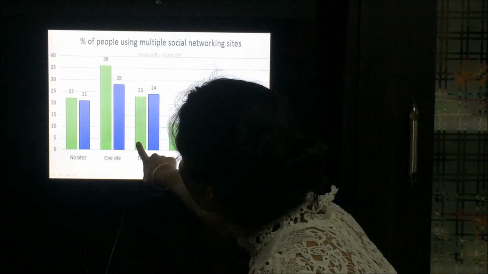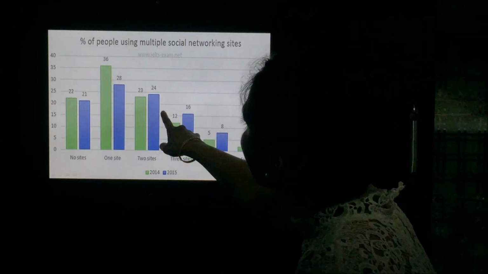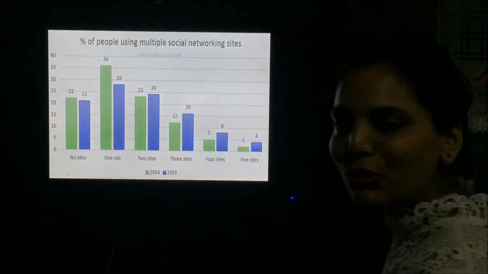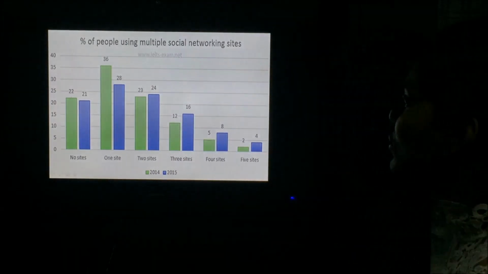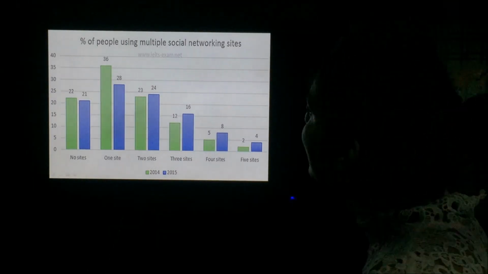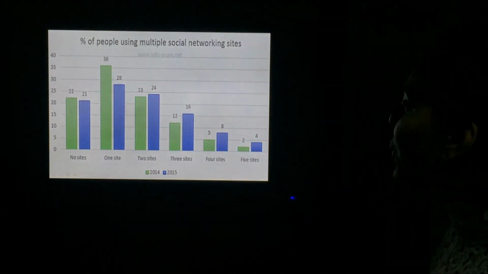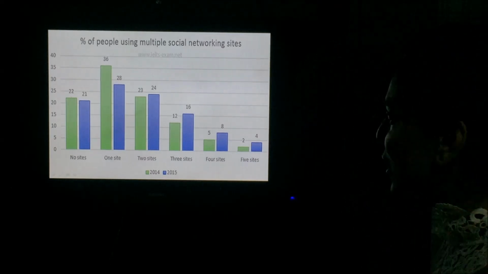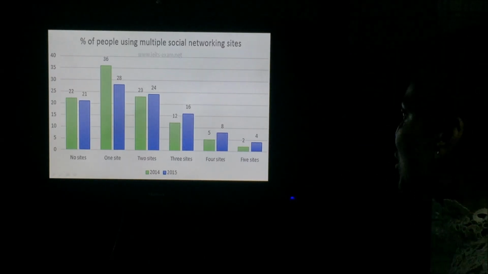Then the number of people using 2 sites is almost the same, that is 23% in year 2014 and 24% in year 2015. Then the people who did not use any website were 22% in 2014 and 21% in 2015.